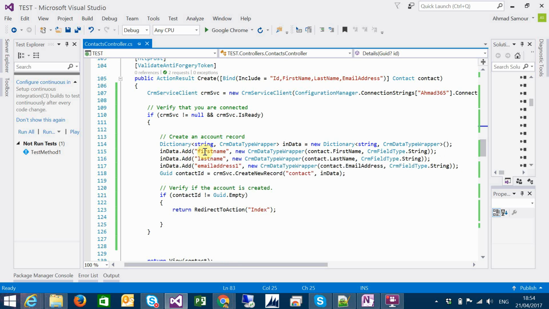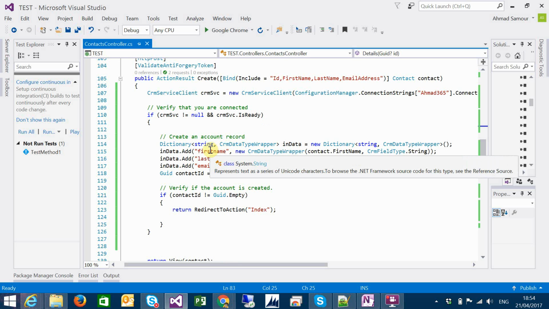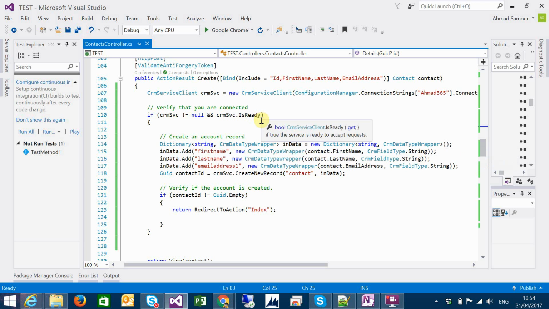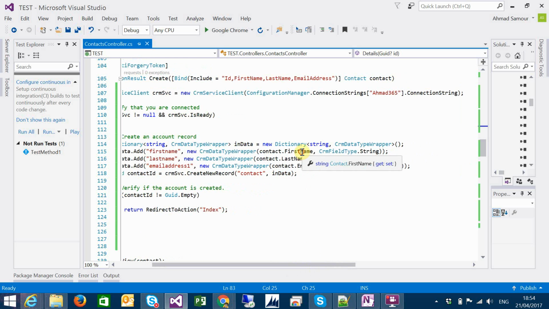So adding the first name here will be the field name, and the value will be a new CRM data type wrapper. The first parameter will be the value you want to set, and the second parameter will be the entity data type. We are here setting it to string.